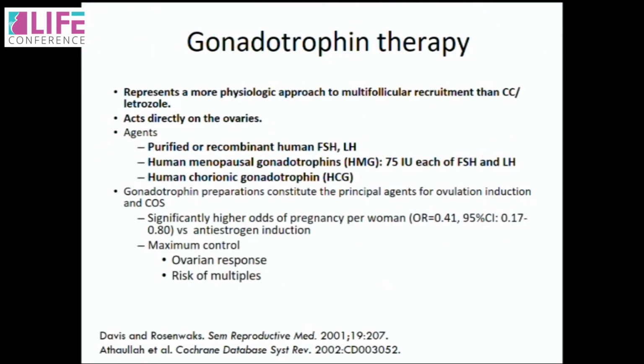Gonadotropin therapy is the most logical therapy you would use for PCO induction. It makes the most sense because the lady requires FSH from outside for helping us in selection of follicles. So you give either FSH or you give a FSH-LH combination in terms of HMG, and you use HCG.